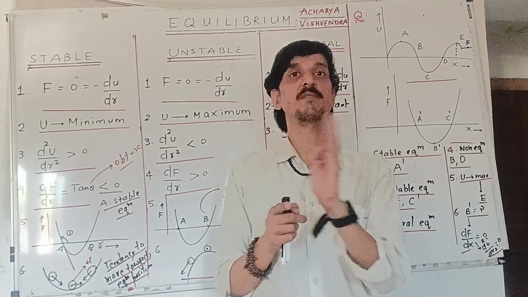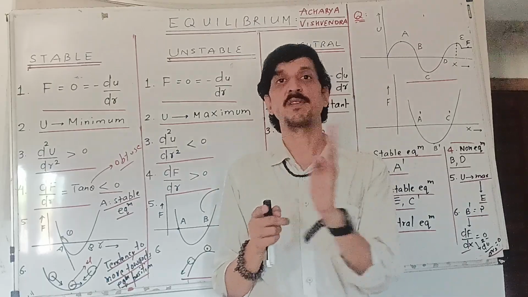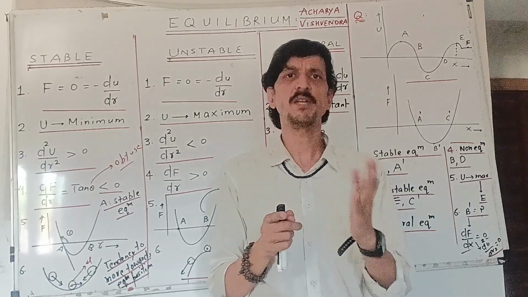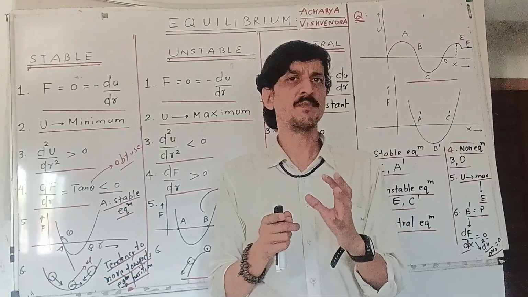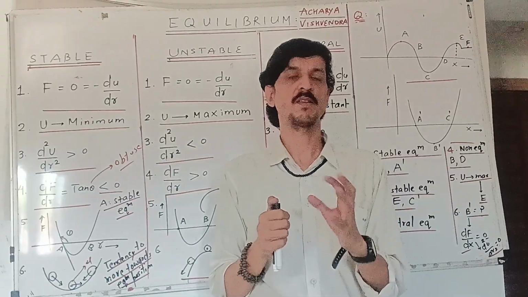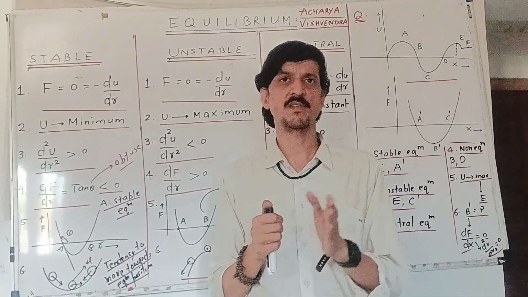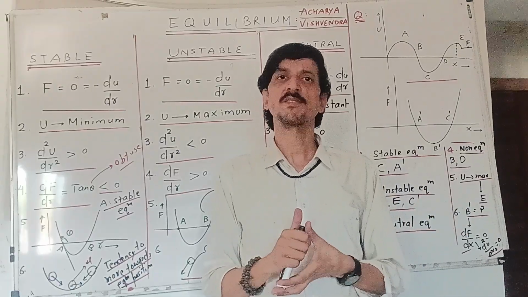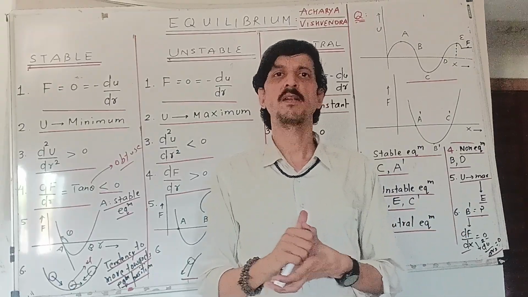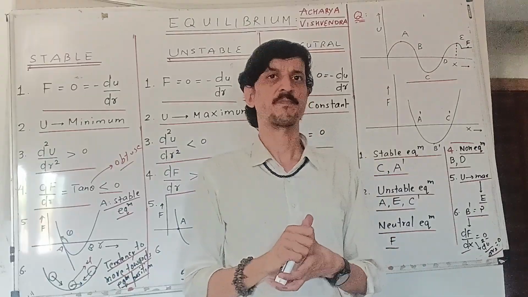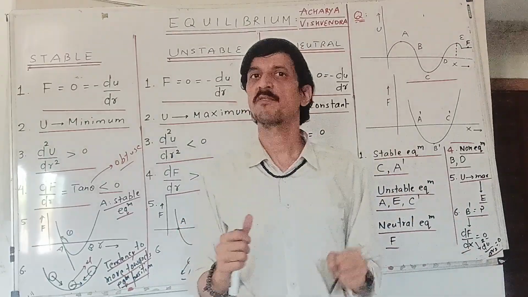It has got maximum potential energy as compared to its neighborhood. Similarly, when the potential energy is minimum, it is called the stable equilibrium position. So it has got minimum potential energy in its neighborhood. And when the potential energy becomes constant, it is called the neutral. So this is how equilibrium are defined.